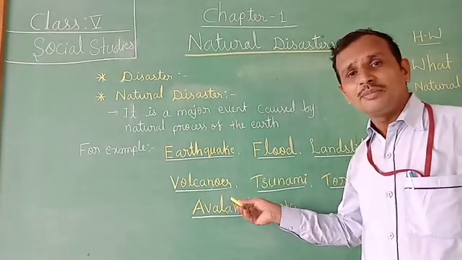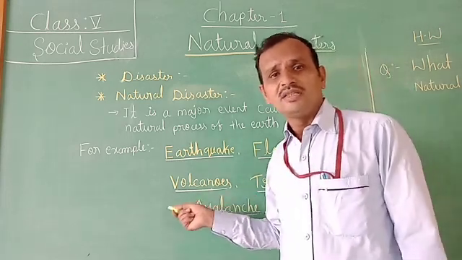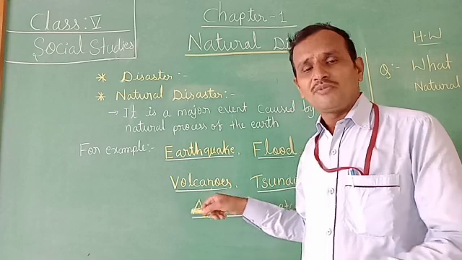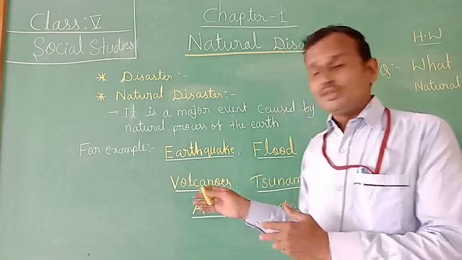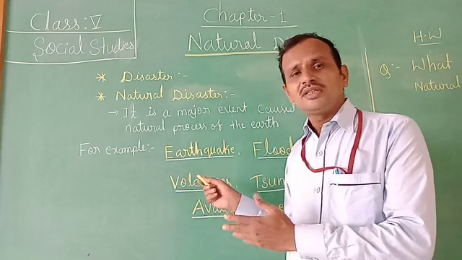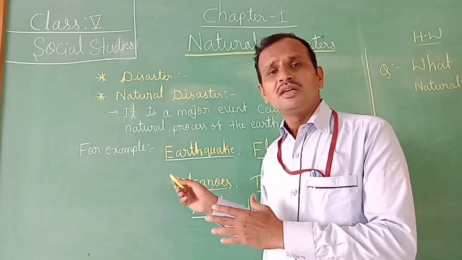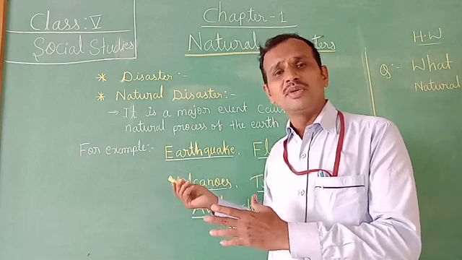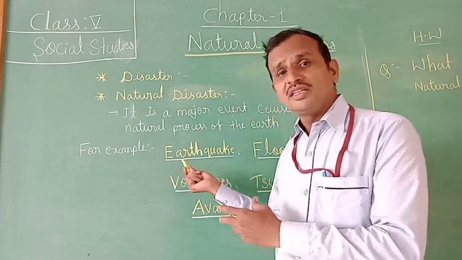So these are some common natural disasters, children. Apart from this there are many others, and we will discuss them in detail in the next topic, the types of natural disasters. But now we will know at least the meaning.